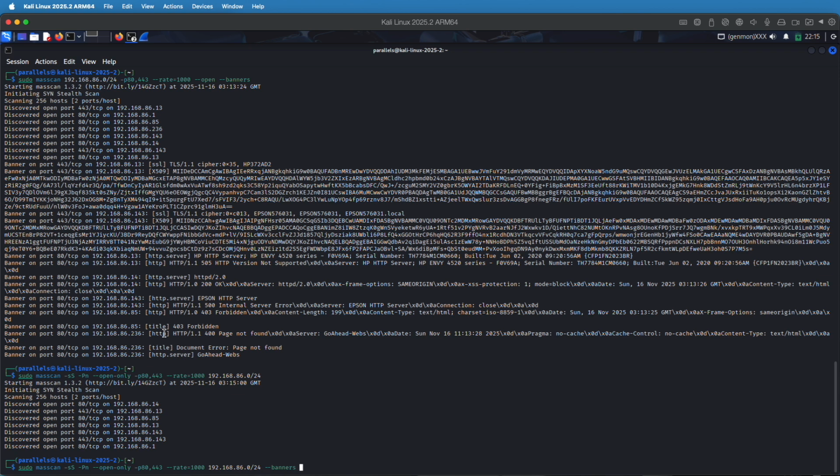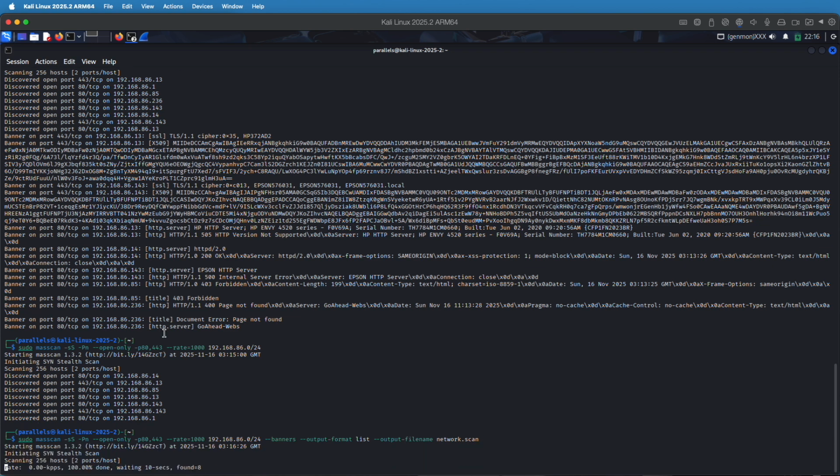We can do output format, and you've got a lot of choices here. I'm going to just use the one that's called list, which basically echoes the text that we're getting out of the tool. And then we're going to do the file name, which will be --output-filename. And then we'll put a file name. We'll just go network.scan. And we'll hit enter. And if I typed everything right, it'll actually work.